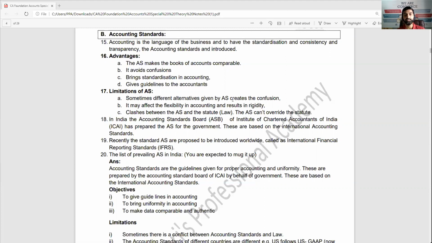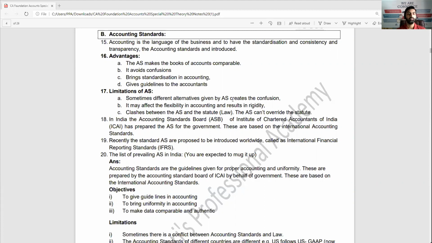Third, it may affect flexibility in accounting and result in rigidity. There is no flexibility; you have to follow the accounting standards, so maybe there is some rigidity. Clashes between AS and law are obvious because some concepts are different in AS and law. In that case, AS can't override the statute. That means law will prevail, and the accounting standard will have to take a step backward. So even with these limitations, accounting standards are required and they are a must for every organization.